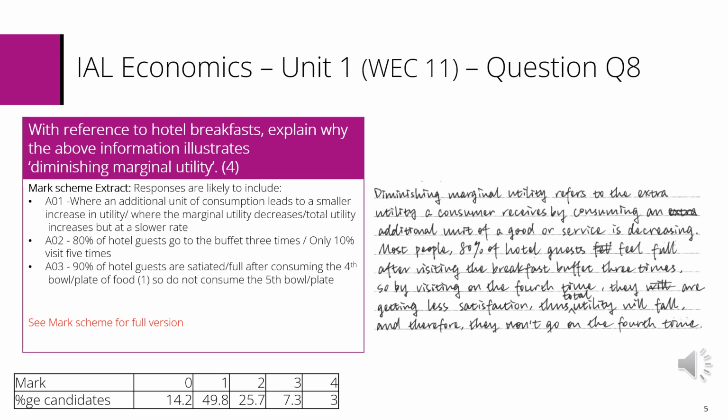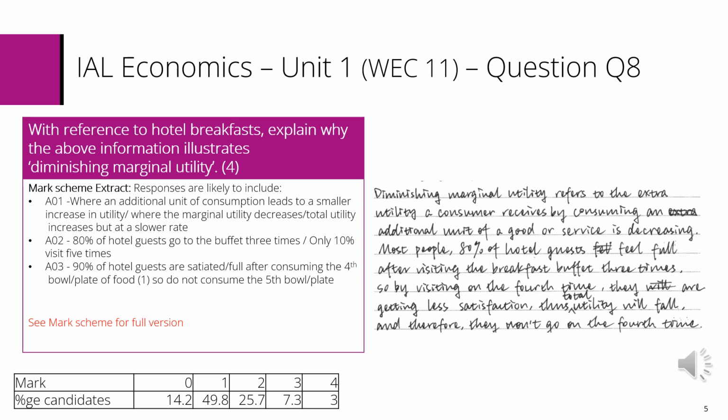If you look at the mark scheme on the left-hand side, you can see there are marks for AO1, which if you remember is knowledge and understanding, AO2, which is the application of knowledge and understanding to the question, and AO3, which is analysis. For question 8, there is 1 AO1 mark, 1 AO2 mark, and 2 marks for AO3.